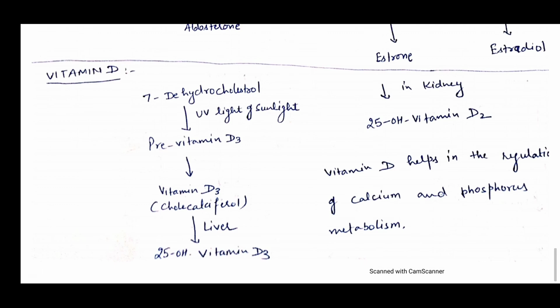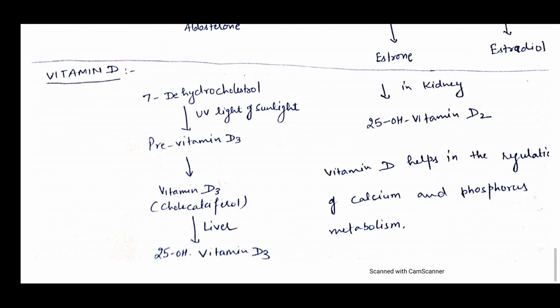Now, how is vitamin D formed from cholesterol? This is the last step involved in the biological significance of cholesterol. 7-dehydrocholesterol is converted in the skin to pre-vitamin D3 by ultraviolet radiation of sunlight, and then slowly converted into the biologically active vitamin, that is cholecalciferol or vitamin D3. As you can see in this reaction, 7-dehydrocholesterol, by the UV light of sunlight, is converted into pre-vitamin D3, and from pre-vitamin D3, cholecalciferol or vitamin D3 is formed, and in the liver 25-hydroxy vitamin D3 is formed, and in the kidney 1,25-dihydroxy vitamin D3 is formed.